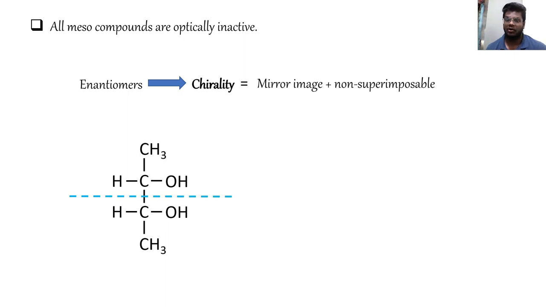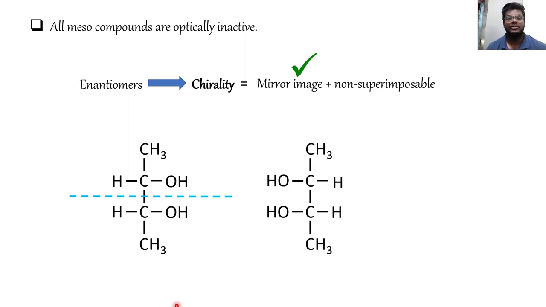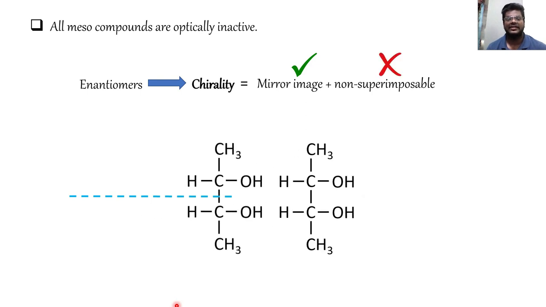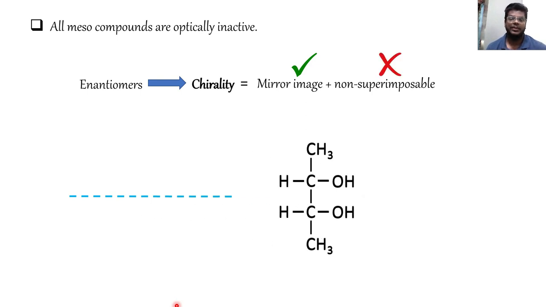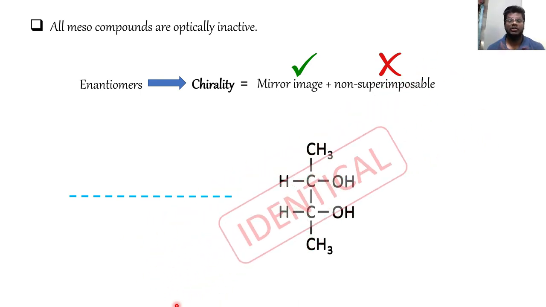Mirror images plus non-superimposable. Meso compounds fulfill only one characteristic, that is mirror images, but they fail to show the second characteristic. They superimpose, and if they superimpose, they can be claimed as identical. That is, those two molecules will be the same. Enantiomers are similar, with a difference of stereochemistry between them, but meso compounds are totally superimposable on each other, so they are the same. That's why meso compounds don't have enantiomers, and therefore they cannot show optical activity.